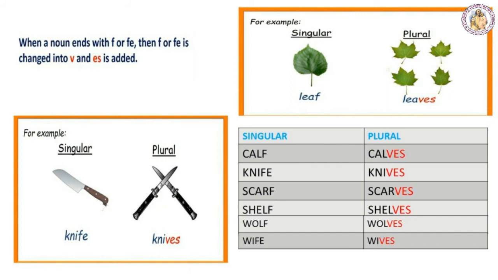Wife. This word ends with two letters. The last two letters are FE. To make it plural, you remove FE and write VES. Wives is the plural form of wife.